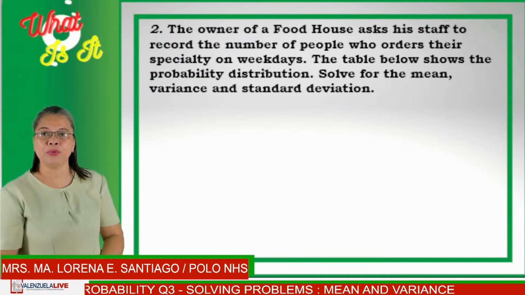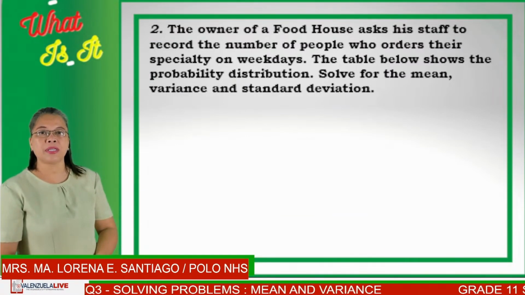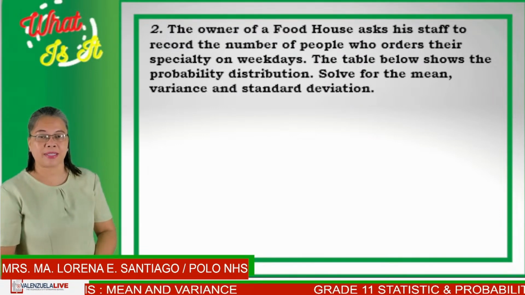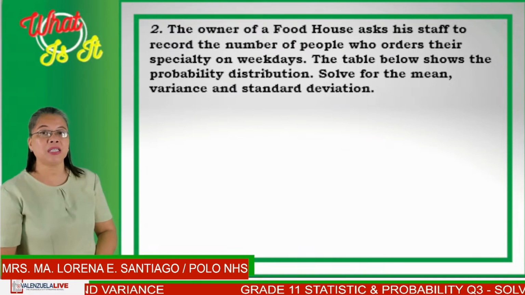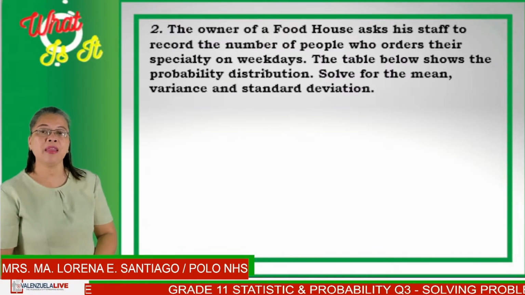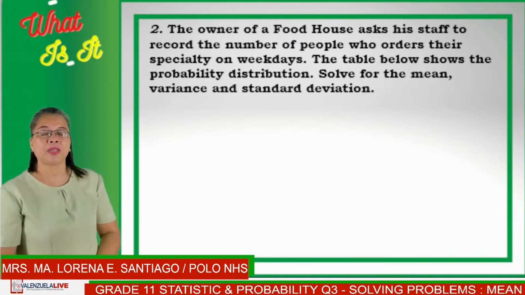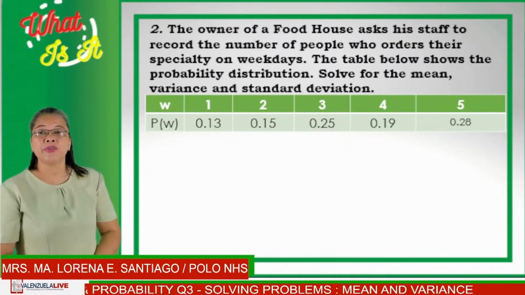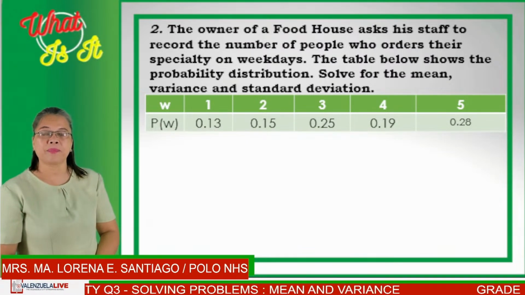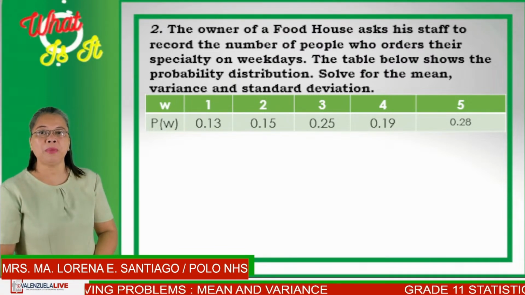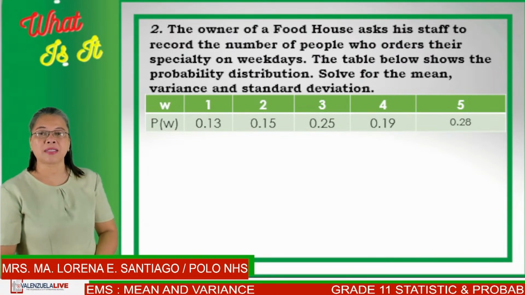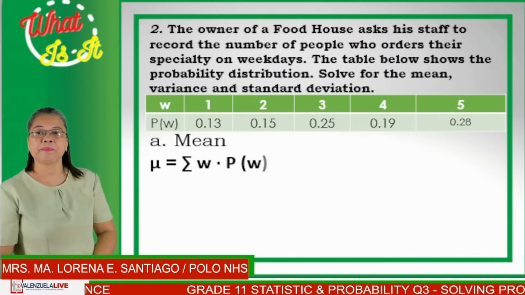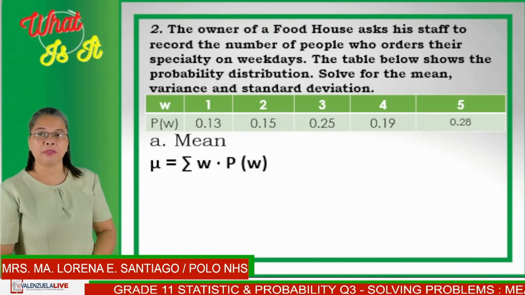Let's have problem number 2. The owner of a food house asked his staff to record the number of people who order their specialty on weekdays. The table below shows the probability distribution. Let us now solve for the mean, variance, and standard deviation. Again, we need to have a table to represent this. So the first row would be the weekdays, and P of W will be the probability of each day.